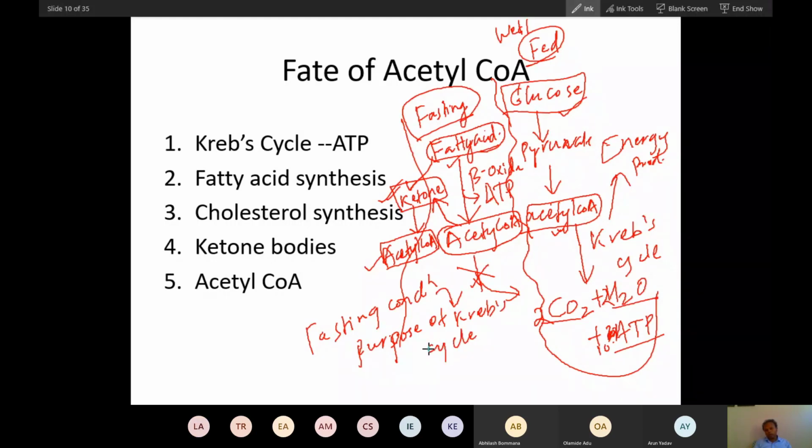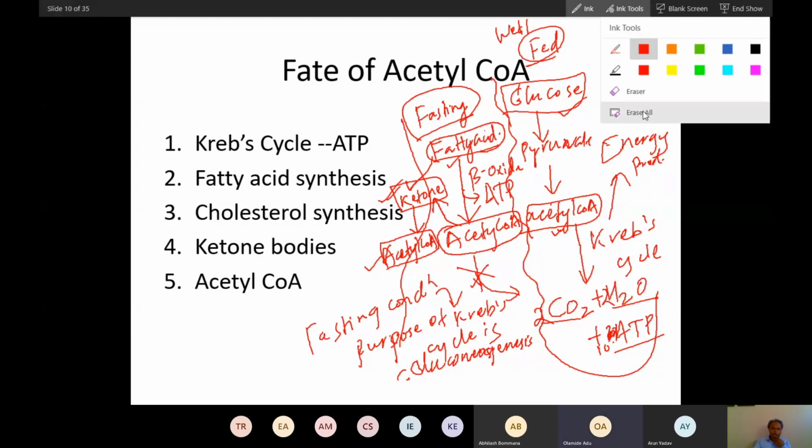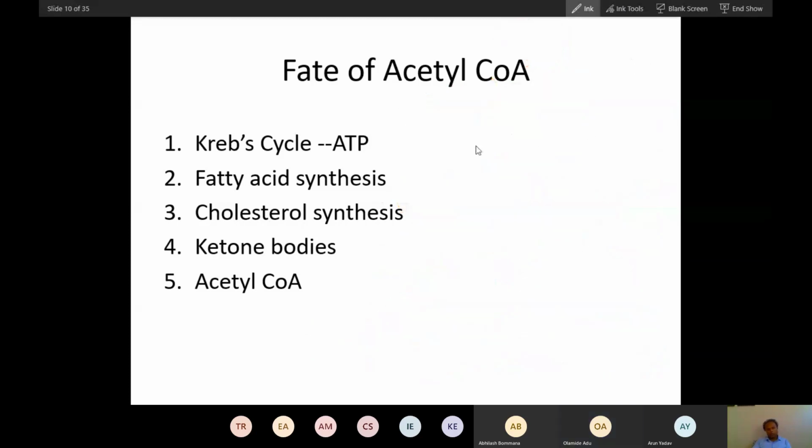Remember, I am always talking about liver. In fasting condition, the purpose of the Krebs cycle in liver is gluconeogenesis. The purpose of the Krebs cycle is not to produce energy during fasting condition. Did you understand? Yes, sir. So remember this very important fact.